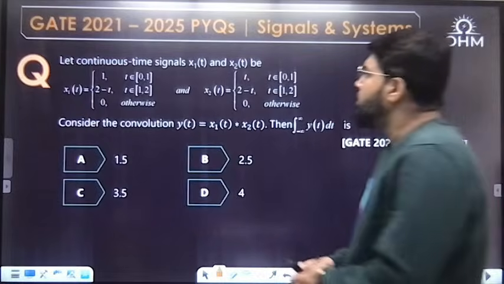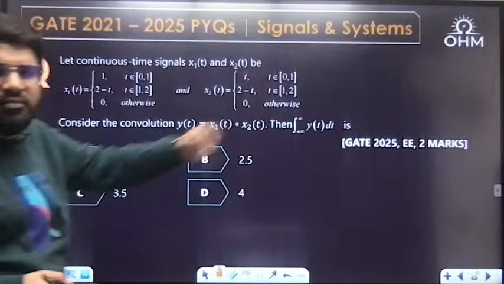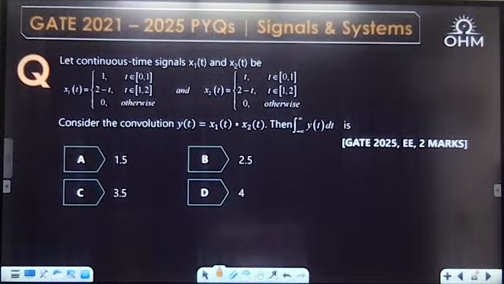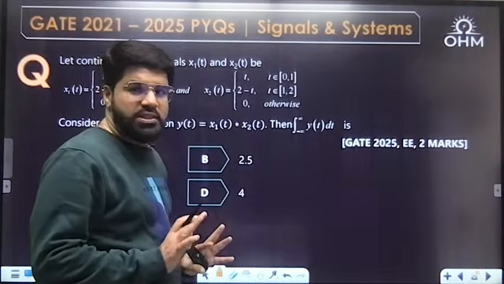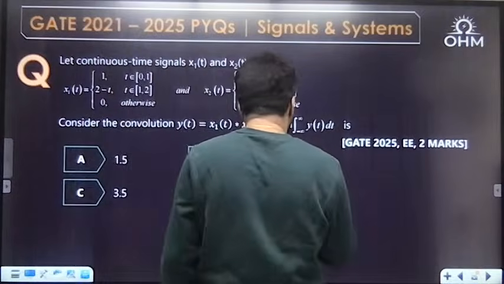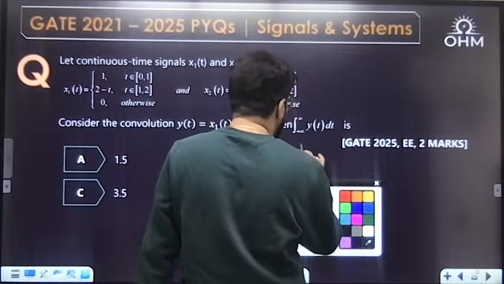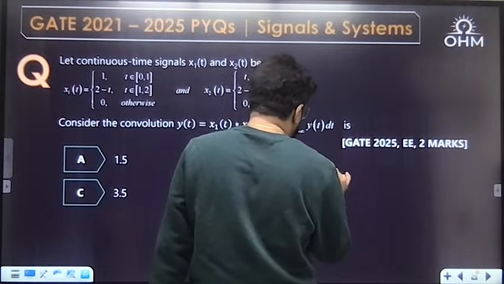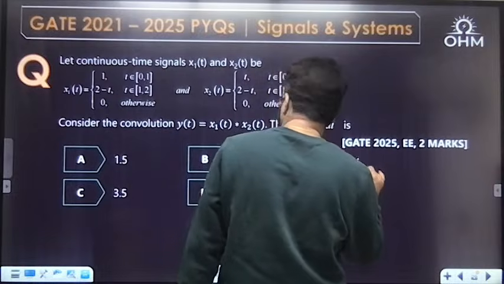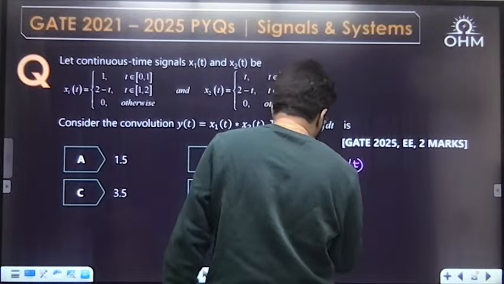Let the continuous time signals x1 and x2, GATE 25 2 mark question, be given. Consider the convolution y(t) equal to x1(t) convolution x2(t). See what is required in this question: the integral of y(t) dt, that is, the area of y(t). In case of convolution, y(t) is the convolution of x1 and x2.